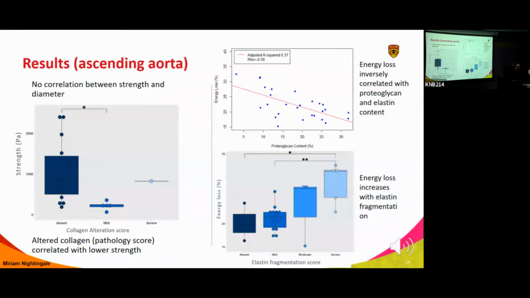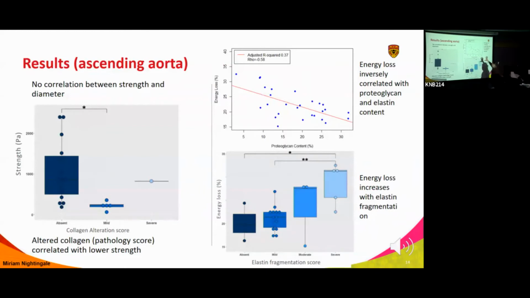Why is the collagen not providing strength? That's what it does in physiology in the adventitia. Is it because it's in the media? Is it a different type of collagen? Is it a collagen that's not cross-linked? Something is happening, but it's definitely not doing what it does in physiology.